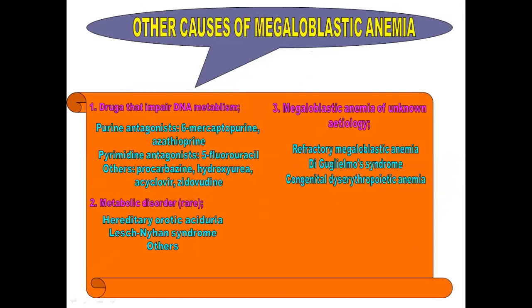Other causes of megaloblastic anemia include drugs that inhibit the DNA metabolism, metabolic disorders like hereditary orotic aciduria, and then megaloblastic anemia of unknown etiologies. These are very rare conditions in which there is megaloblastic anemia.